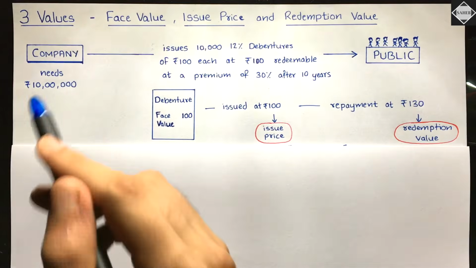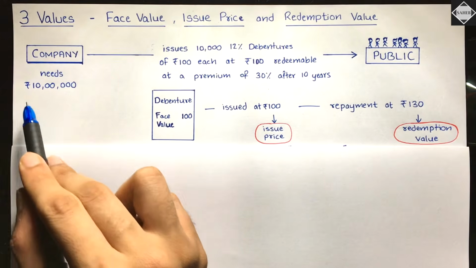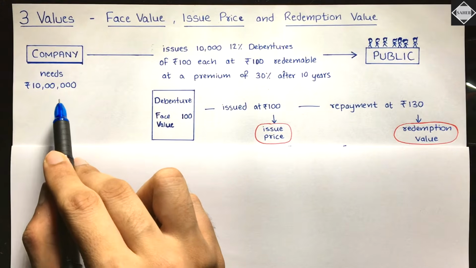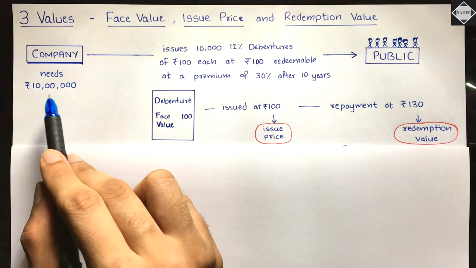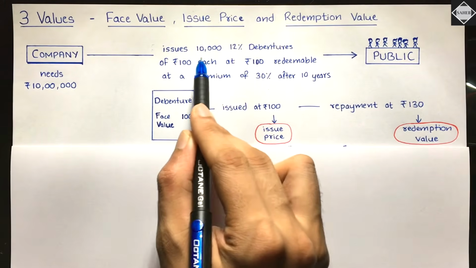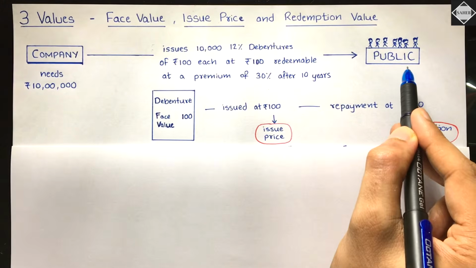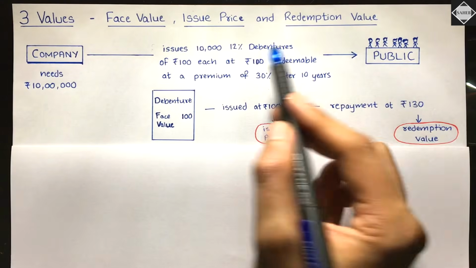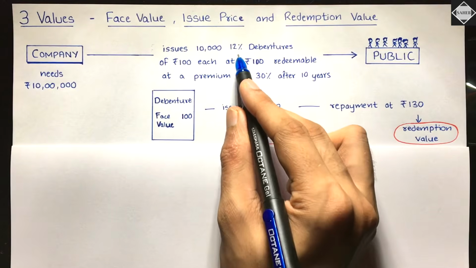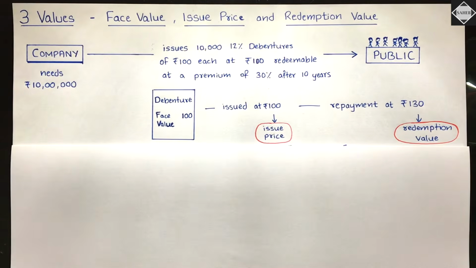Let's just say there is a company which needs 10 lakh rupees to finance one of its projects, 1 million rupees. So it issues 10,000 debentures to the public, and the name of the debentures is 12% debentures, which means 12% interest per annum will be paid to the public.